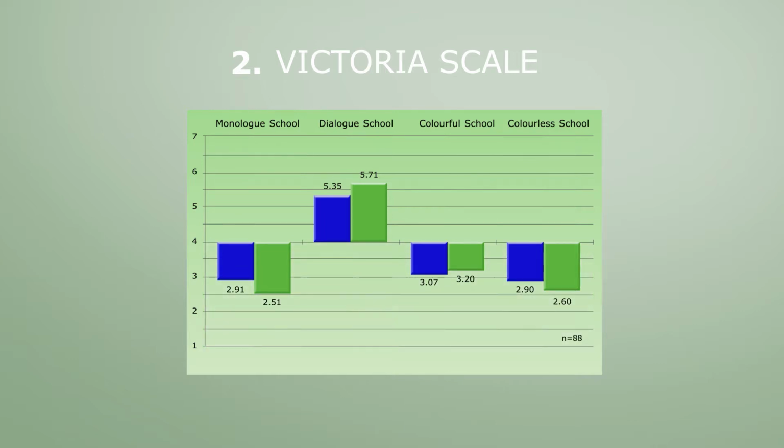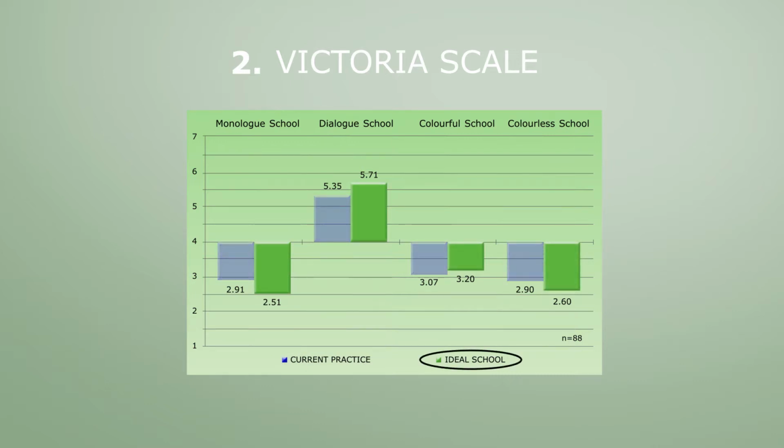Another difference with the PCB scale is the dual measurement level used by the Victoria scale. The scores on the factual level are displayed in blue. The bars that show the scores on the normative level are green. The blue bars indicate how the school's Catholic identity takes shape today. They point at the current practice through the eyes of the respondents. The green bars indicate their ideal school, or the school of their dreams. The comparison between these two measurement levels reveals interesting information.